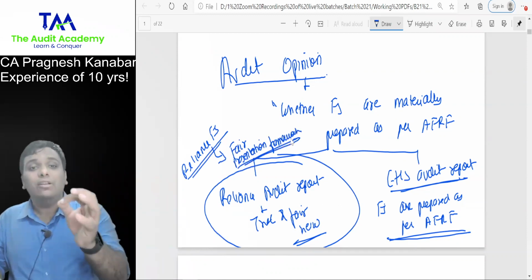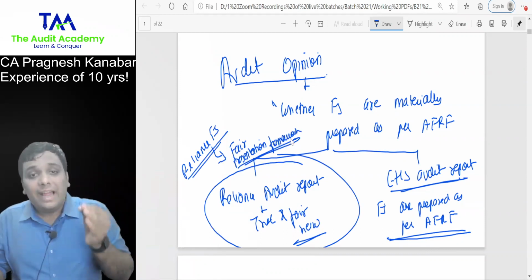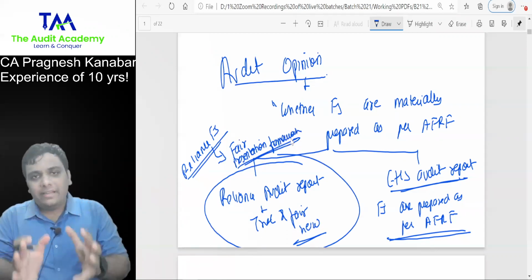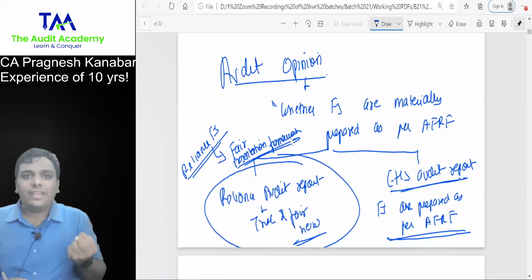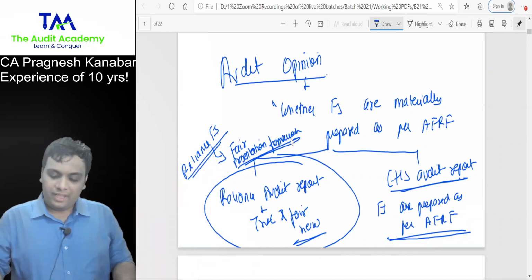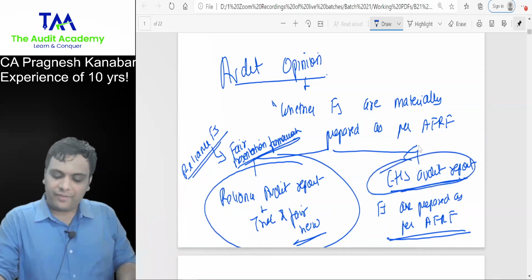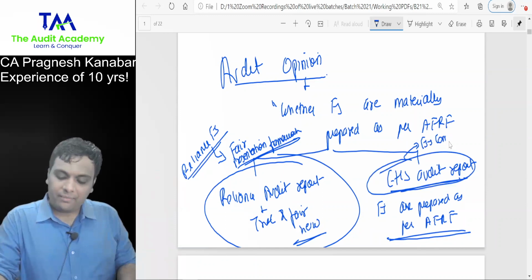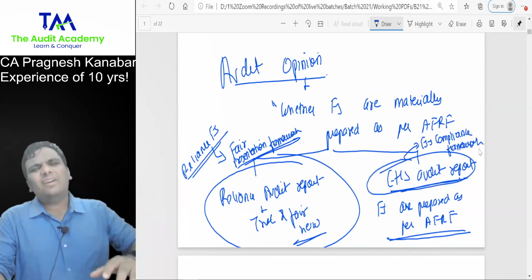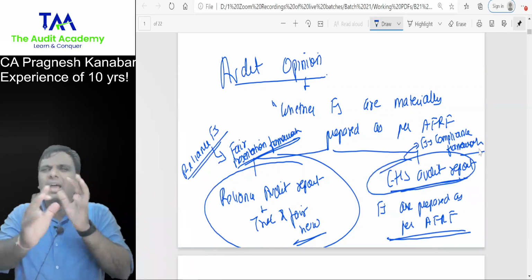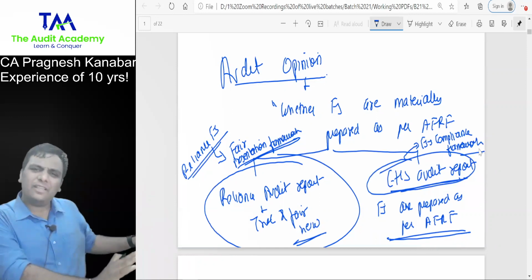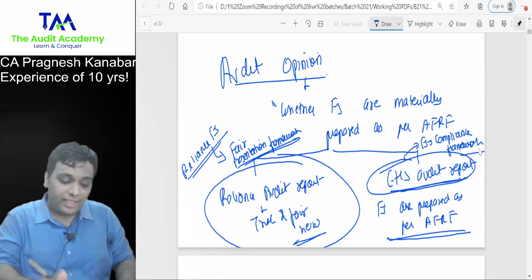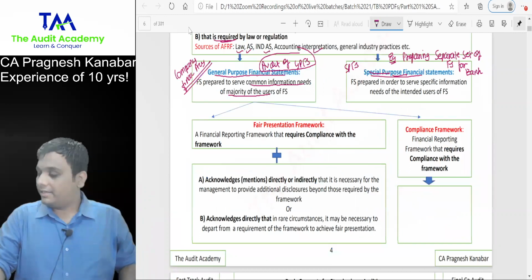What is the meaning of fair presentation framework? The guidelines which are applicable to the entity need to be followed, but the entity also needs to take some more effort to achieve fair presentation. Whereas Cooperative Housing Society financial statements are prepared based upon compliance framework, where the focus is just on the compliance part. That okay, you have prepared financial statements as per the format. Thank you.